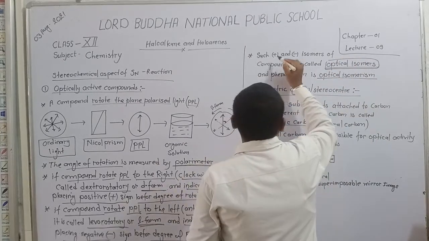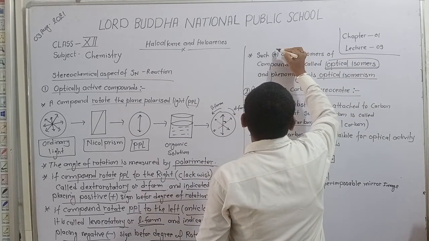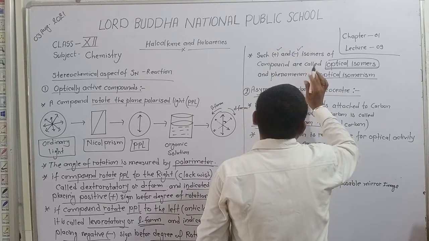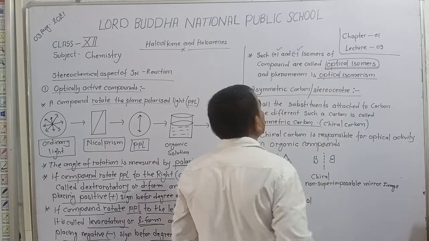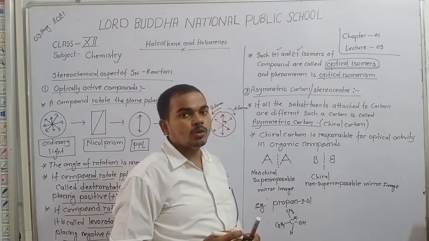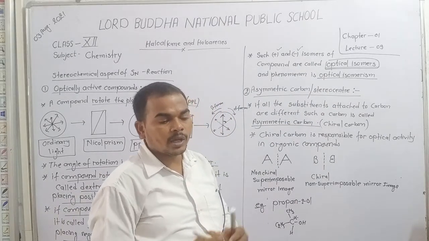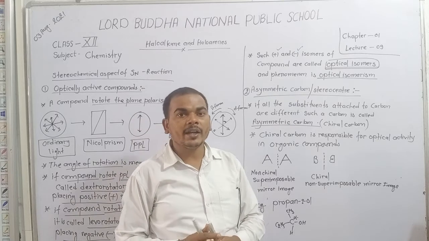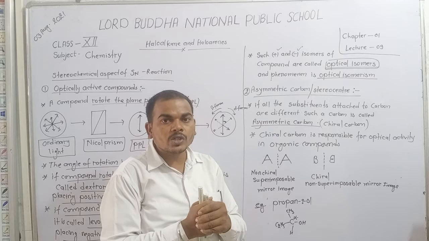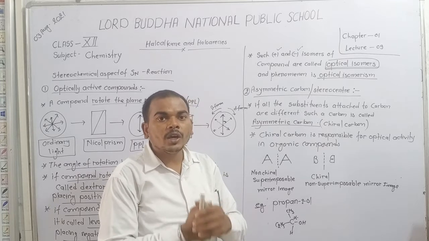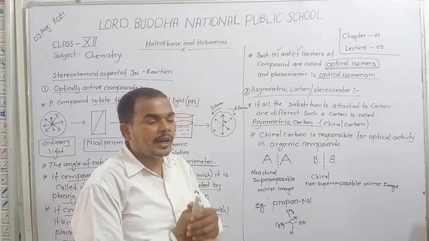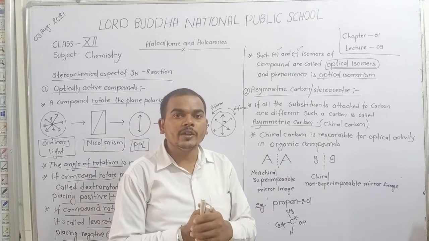Dear student, compounds which have positive rotation and which have negative rotation, the dextrorotatory and levorotatory compounds, are known as optical isomers of each other, and this phenomenon is known as optical isomerism.